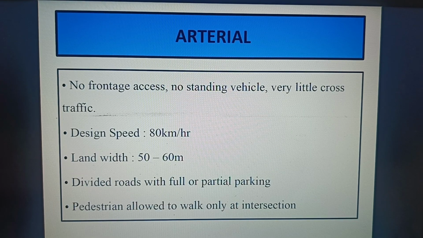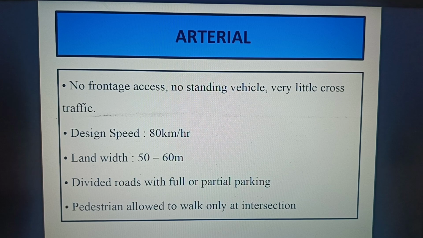In arterial routes, these are the major roads, no frontage access, standing vehicles are not allowed, very little cross traffic. The design speed is usually 80 km per hour. The land width required for the arterial roads is 50 to 60 meters. Divided roads with full or partial parking are allowed. Usually it is provided with center medians. Pedestrians are allowed to walk only at the intersections and are not allowed to run over the carriageway.